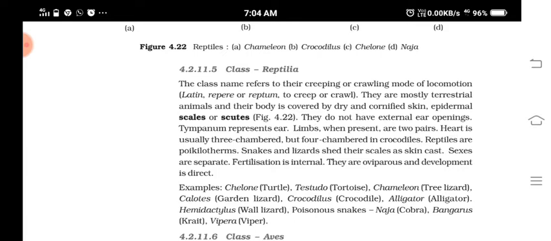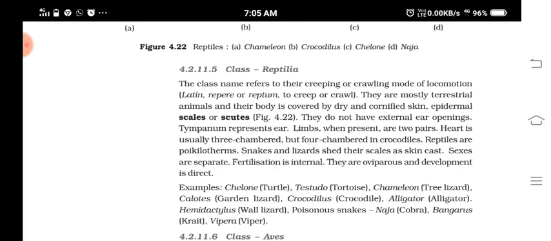So can you give examples? Our dinosaur was coming under this. Then turtles, tortoise, lizards, then crocodiles, alligators, then snakes. All these come under this class. Due to their particular mode of locomotion, they got the name Reptilia.